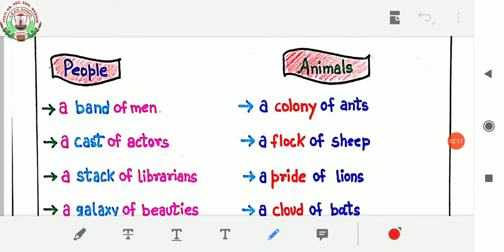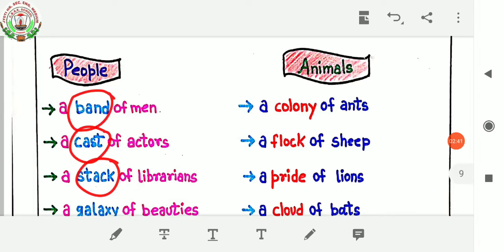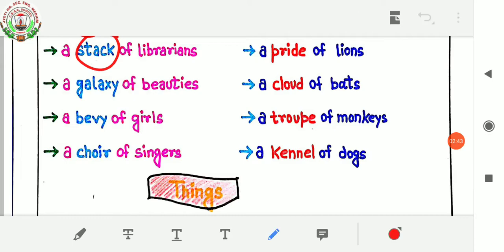For people, we use like this: a band of men. Here, band is a collective noun for a group of men. A cast of actors. Here, cast is a collective noun for the group of actors. A stack of librarians. Here, stack is a collective noun. Then, a galaxy of beauties. Here, galaxy is a collective noun. A bevy of girls. Here, bevy is a collective noun. A choir of singers. Here, choir is a collective noun.